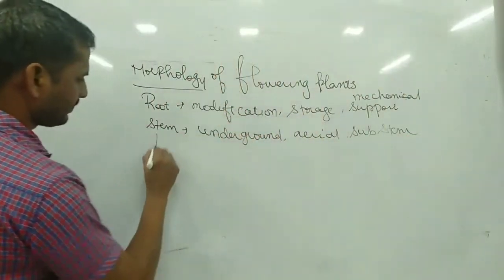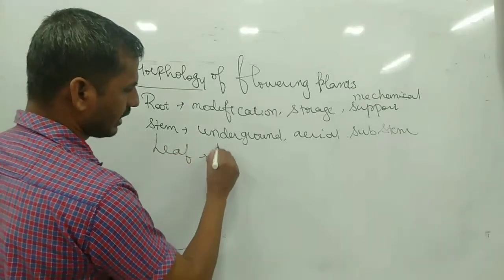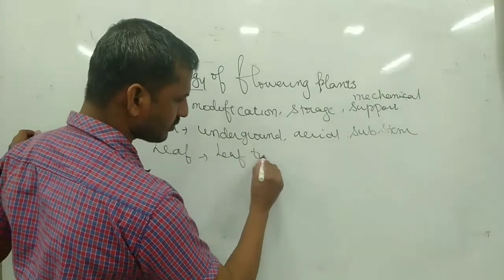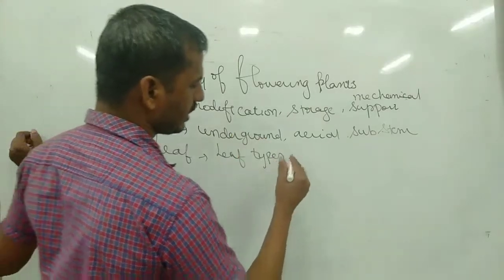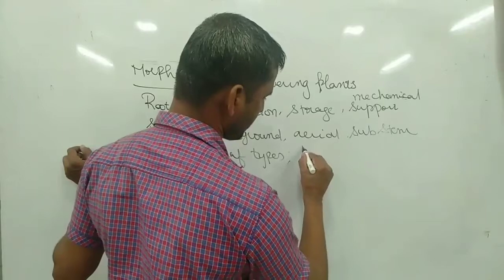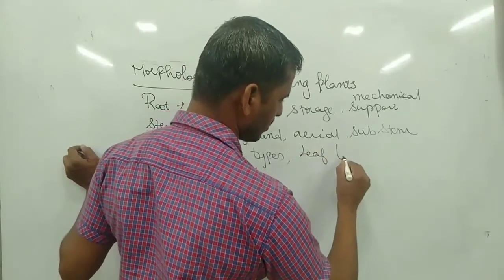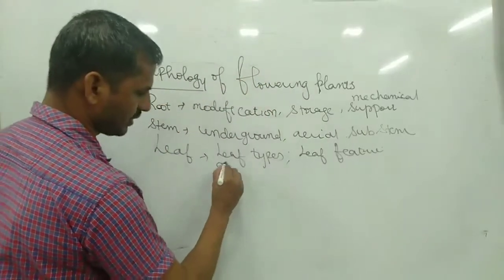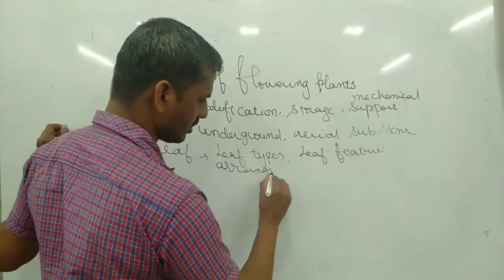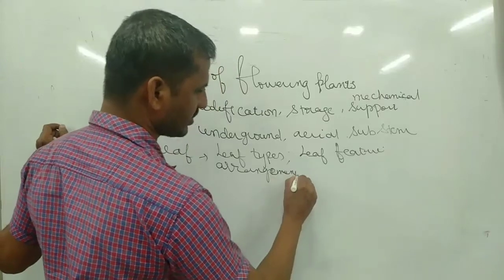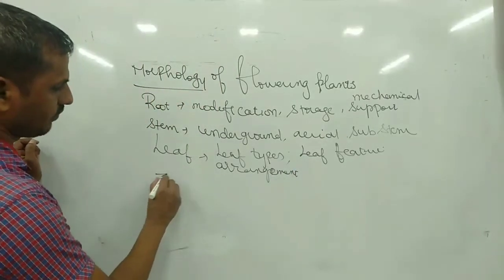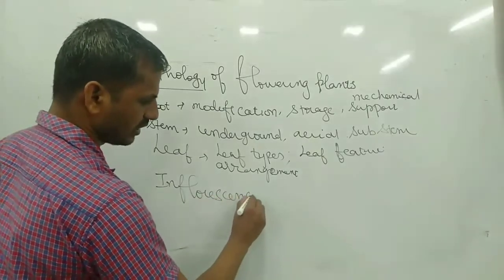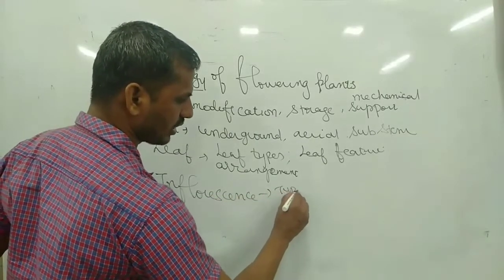Next, leaf: types, features, leaf arrangement, and we have seen it. Then we move to inflorescence types, and all we have seen it.